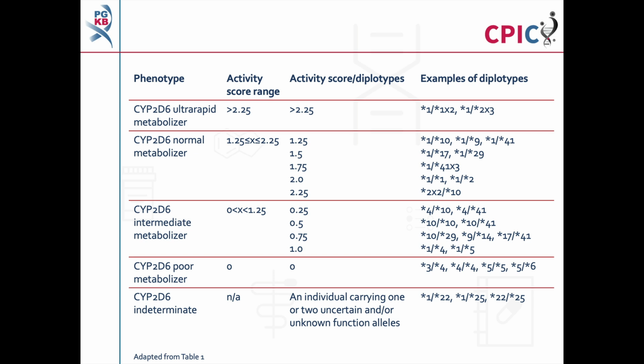The activity values of a patient's CYP2D6 alleles can be added together to give us a total CYP2D6 activity score for the patient. The CYP2D6 activity score is then used to assign a CYP2D6 metabolizer phenotype to the patient. Note that genetic tests from different laboratories may not use this scheme to assign CYP2D6 metabolizer phenotypes. Because of this, the guideline advises that a patient's CYP2D6 diplotype is noted and activity score calculated before making clinical decisions based on this guideline.